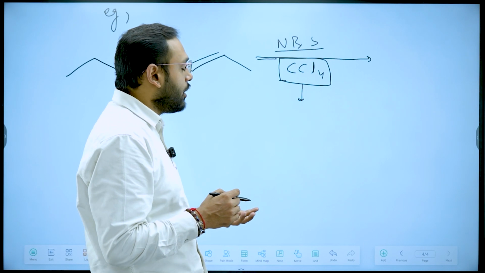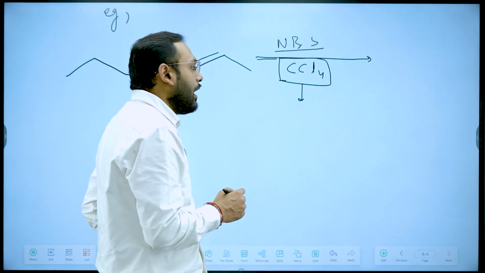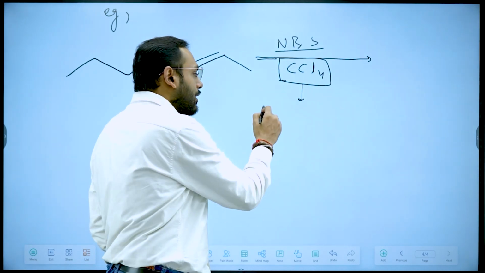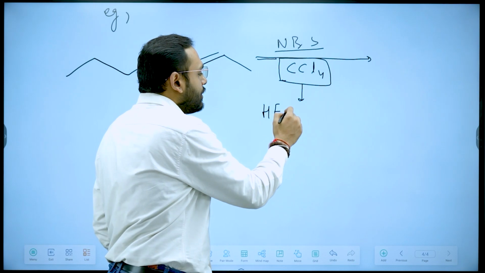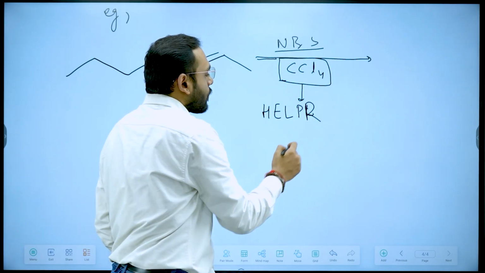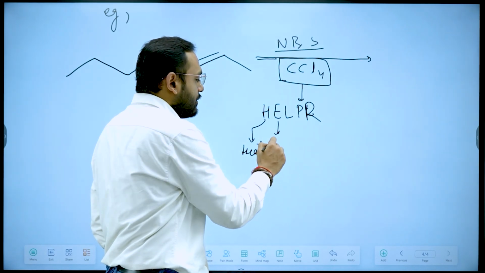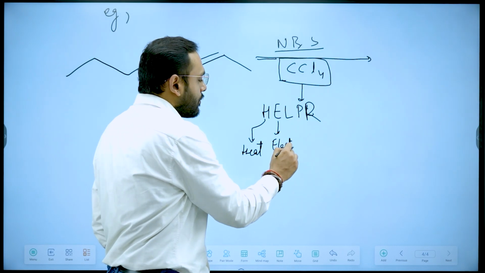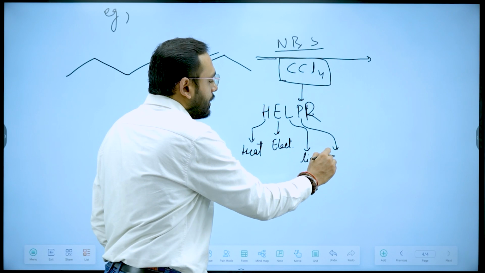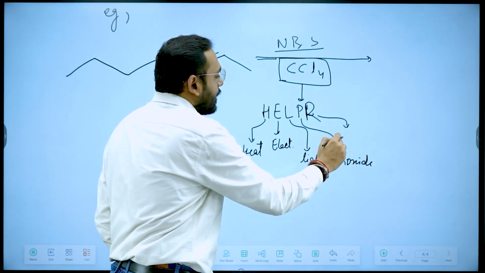Now if you already have knowledge about this, then it's good. Else, I remember the conditions with the help of a mnemonic, HELPER. HELPER stands for heat, electricity, light, peroxide, and radical initiator.